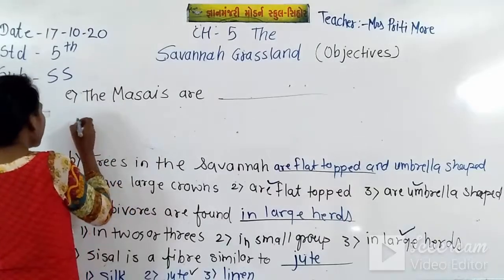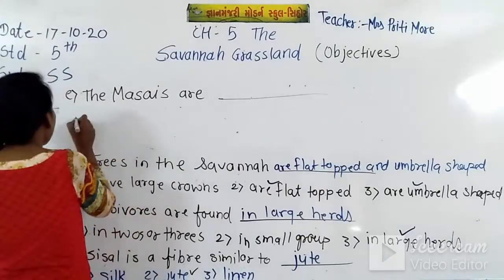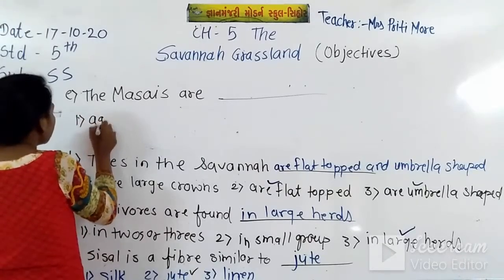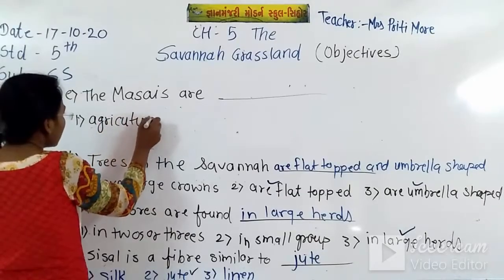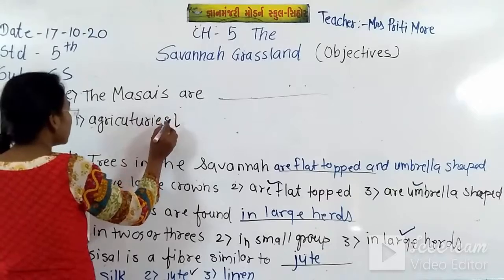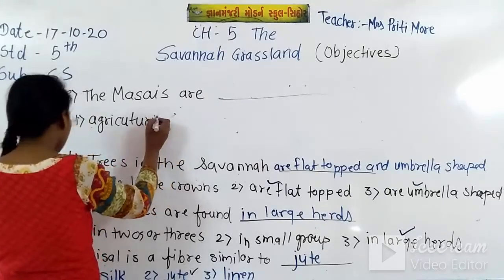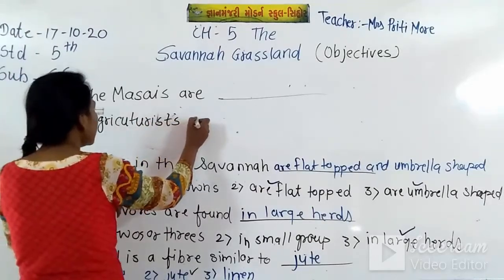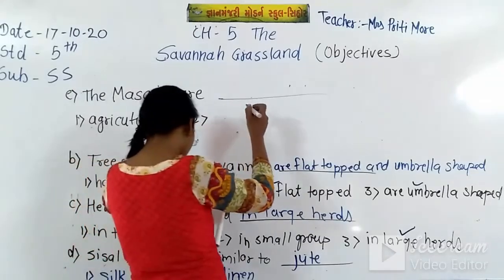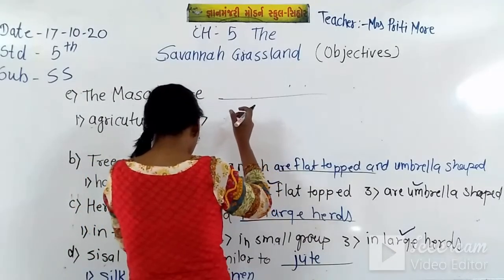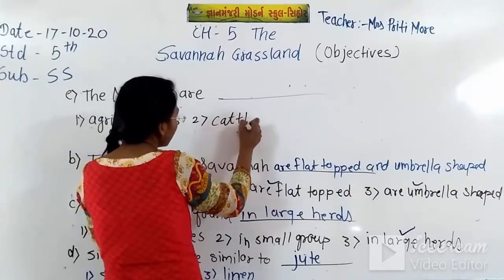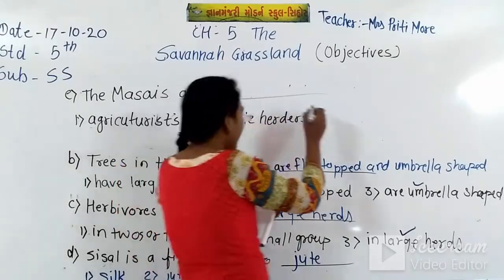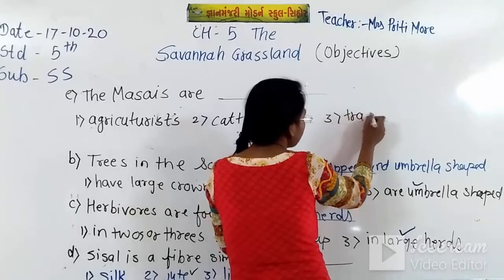Now the options are: 1, agriculturists; 2, cattle herders; and 3, traders.